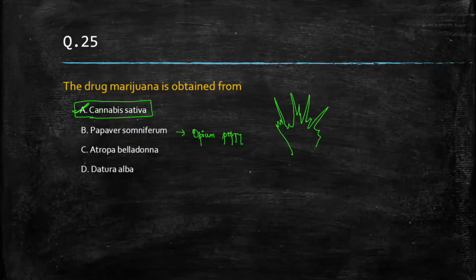Marijuana, what is that? Marijuana is a cannabinoid, right? Maybe 2-3 minutes back, we saw that question. Charas, ganja, marijuana come under that. Cannabinoids are obtained from Cannabis sativa. So this is the correct answer. Okay, so this is it.